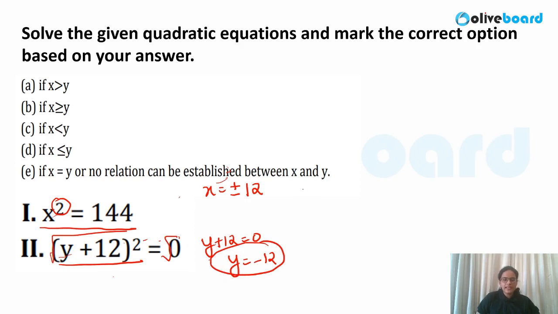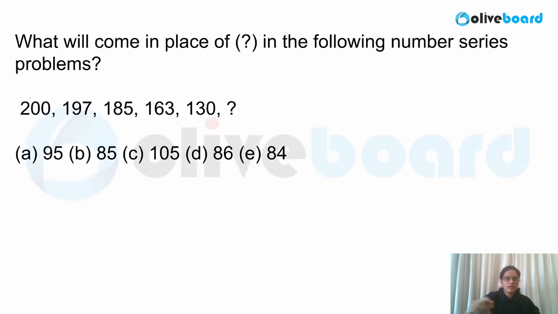So very easily I can compare in this case, y is either less than or equal to x. If it is minus 12 means you will say it is less. If it is positive 12 means x is more. I hope all of you are getting it. So this is how you have to apply the formula and that would be your answer in this case. So okay, sorry, y is lesser than or equal to x, that is option B. So this is how you have to mark the answer.